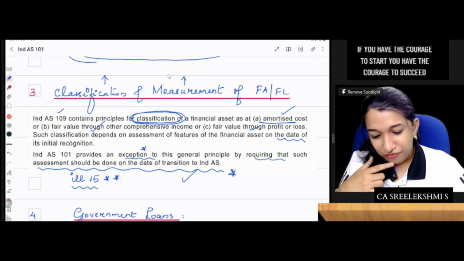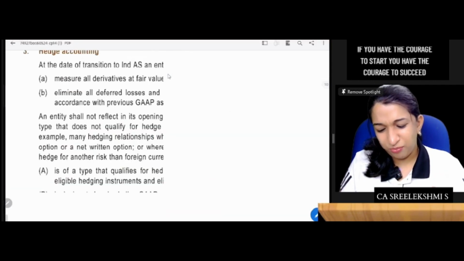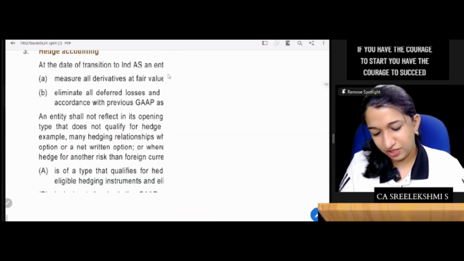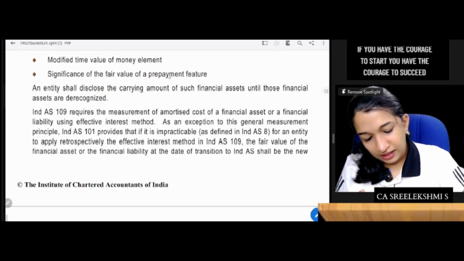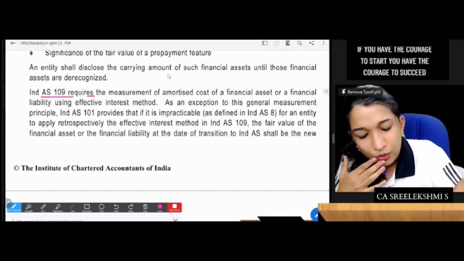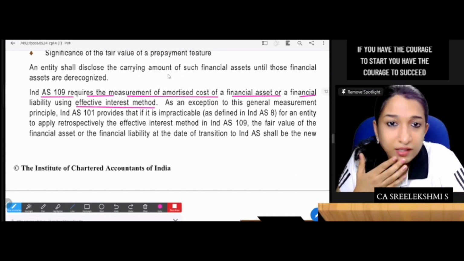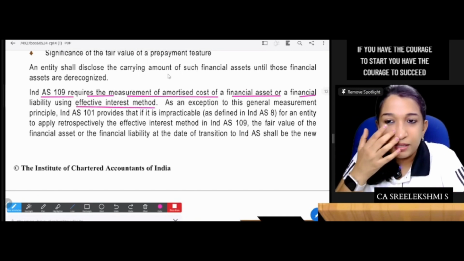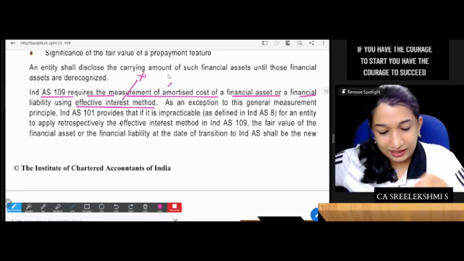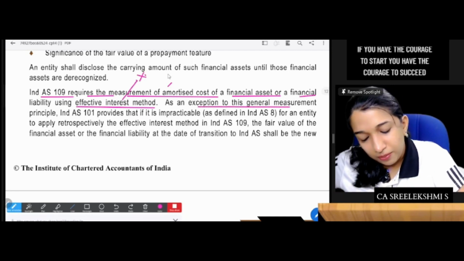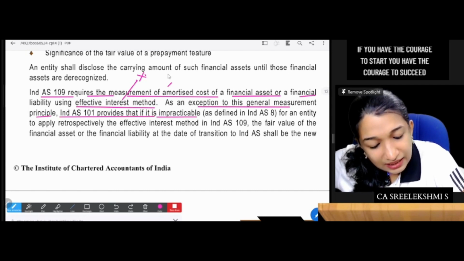It's an important point, classification and measurement. IND AS 109 requires measurement of amortized cost of financial asset or liability using EIR. Correct. Financial assets and financial liabilities have to be measured, and amortized cost you should calculate as per EIR. As an exception to this general measurement principle, IND AS 101 provides that if it is impracticable for an entity to apply retrospectively,